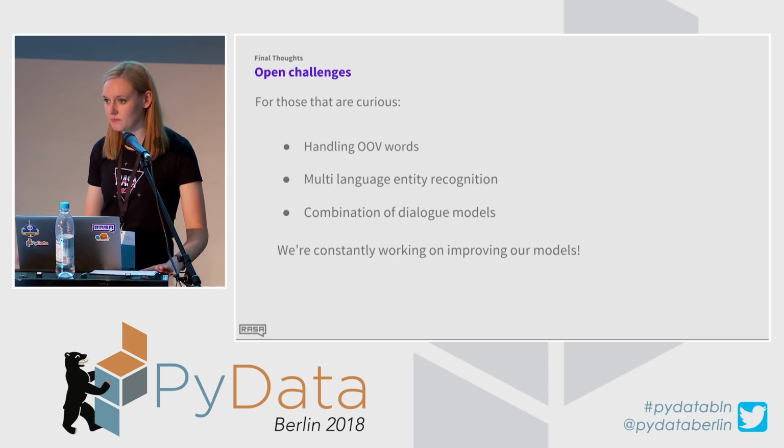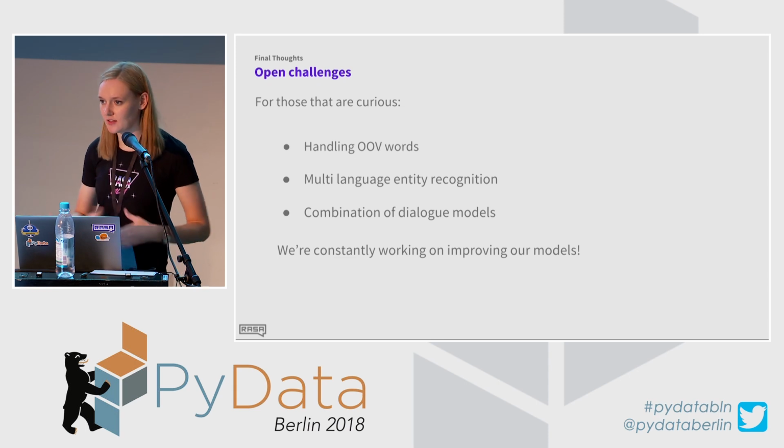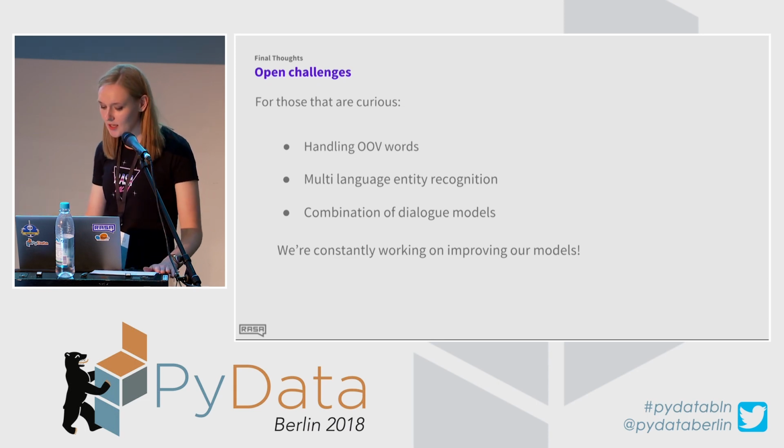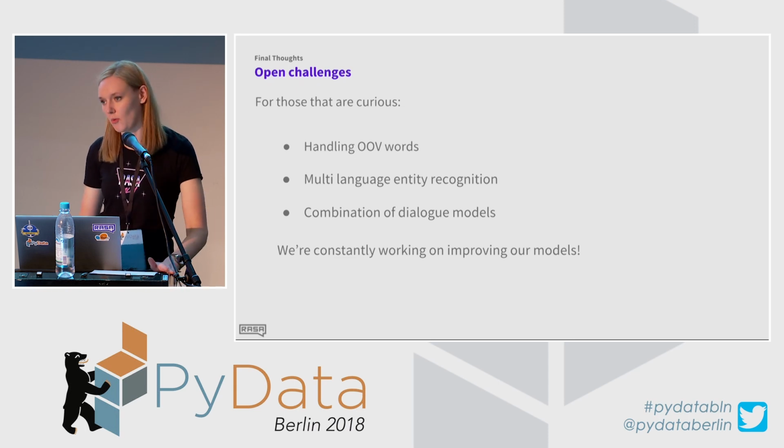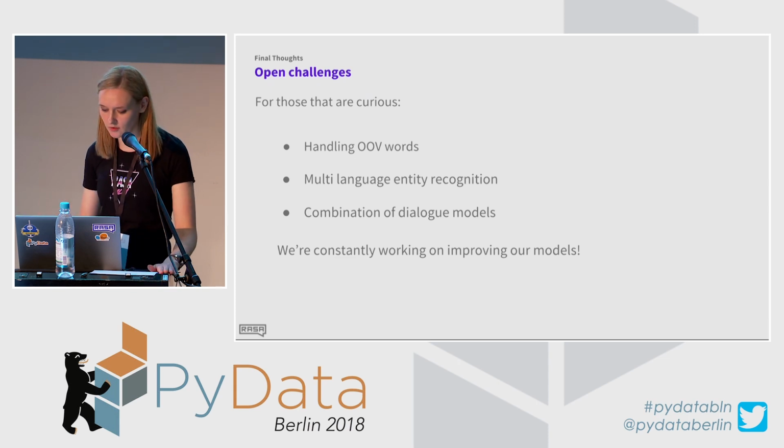Multi-language entity recognition, so Rasa is working on that side as well, not only for intents but for entities as well. But your input would also be valuable here. And combination of dialogue models, so how we can combine more than one to create great models.